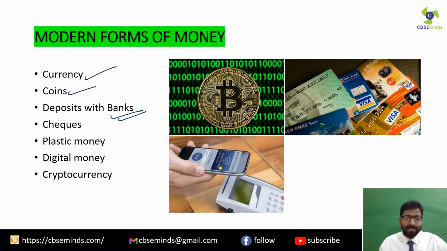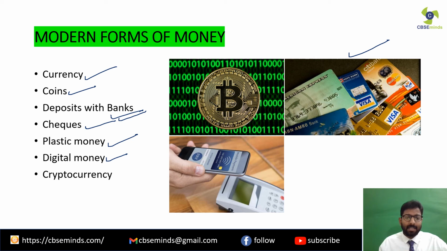Clear? Then checks. Then plastic money in the form of cards: your debit cards, your credit cards, ATM cards. Then digital money. Digital money means electronic money, whereby you pay the persons in the form of digital money. Clear? Like for example, these days we are using electronic wallets, isn't it? These are all digital money.